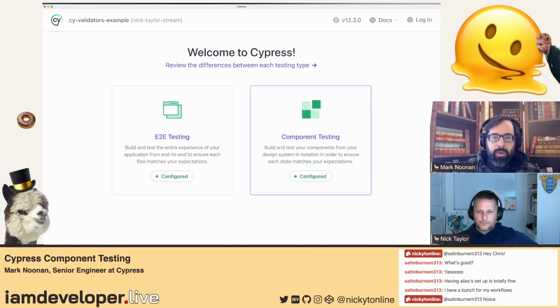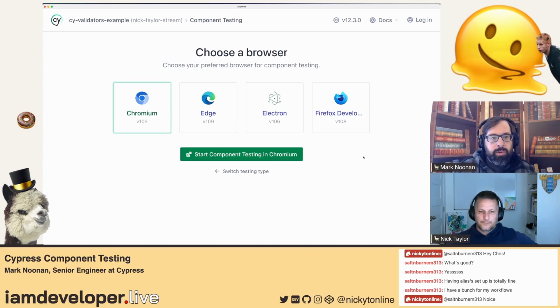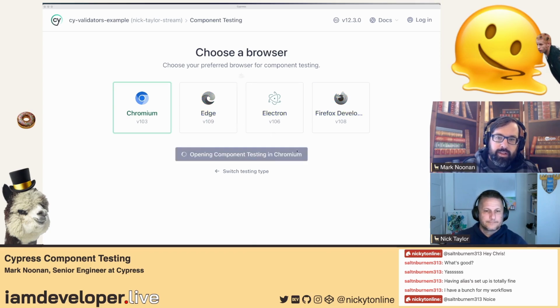You can choose component testing. It's going to give you some browser options. If people are not keeping up with the Cypress changelog, which not everybody does, WebKit is now supported too as an experiment. If you have the bundled, unwrapped, non-Safari version of WebKit that Playwright provides installed locally, you can use WebKit. I would just pick Chromium, but just be aware that WebKit is available in Cypress now too.